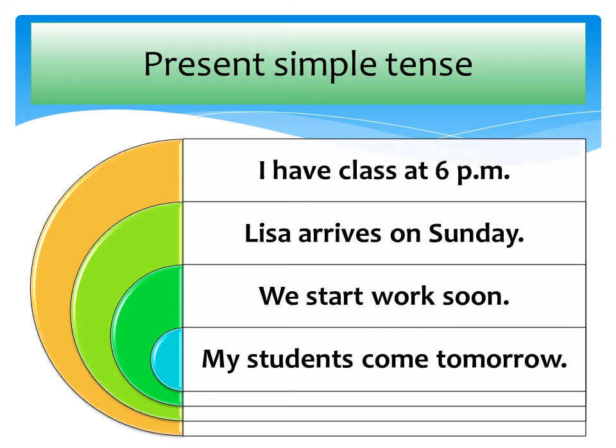So the second example is Lisa arrives on Sunday. Again, the near future, Sunday. So I use the present simple tense. I added an s at the end of arrive because Lisa, the subject, is a she.